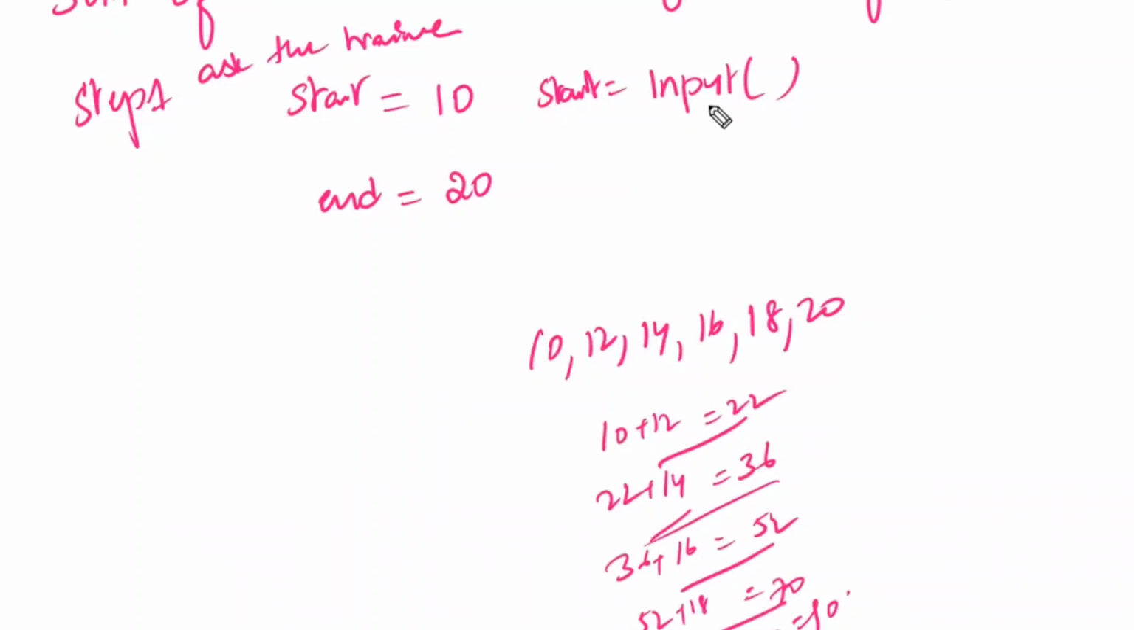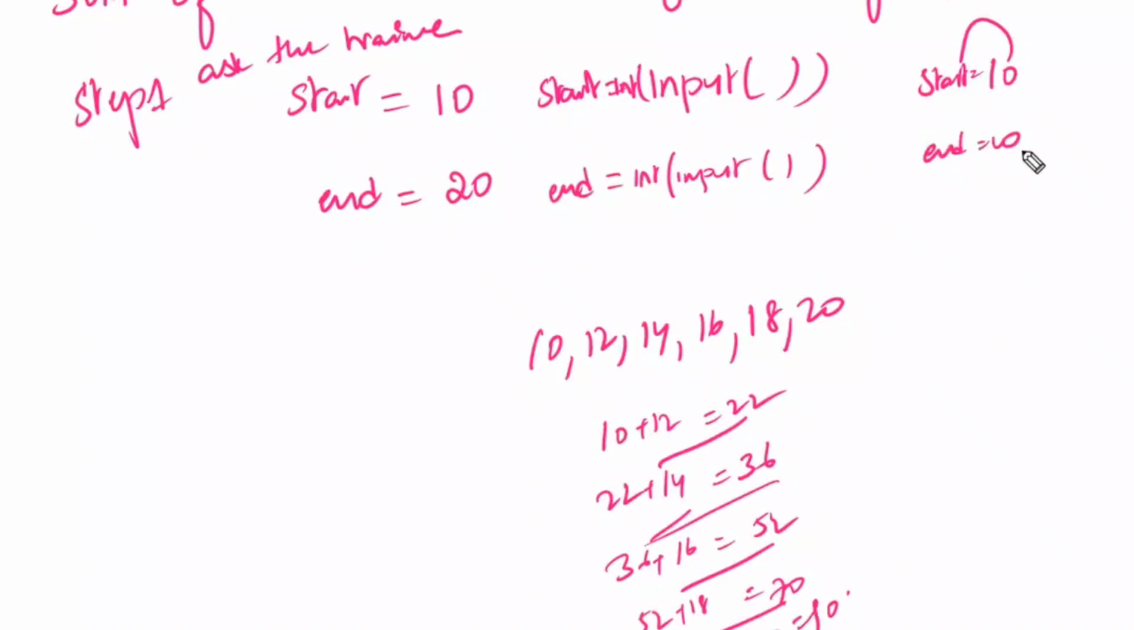Because the user is going to enter some value, which is stored as a string by default, you have to convert it using int of. If the user has entered 10, 10 will be stored in start. This is the first step. Next, int of input for end. So the user is going to enter the end value as 20.